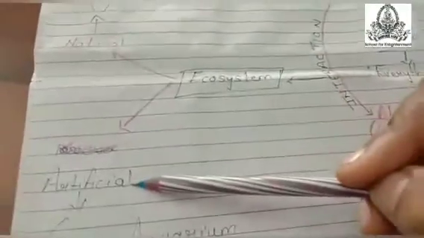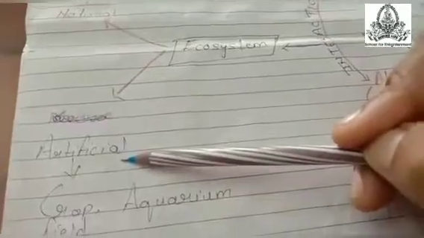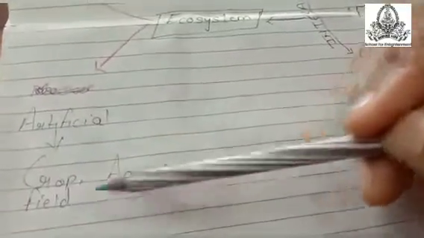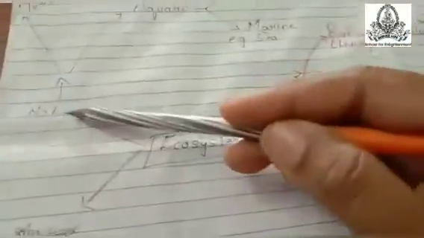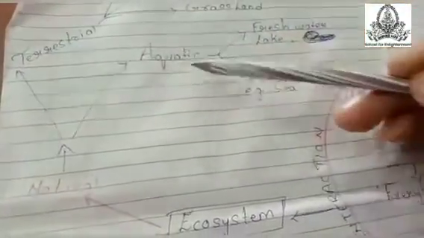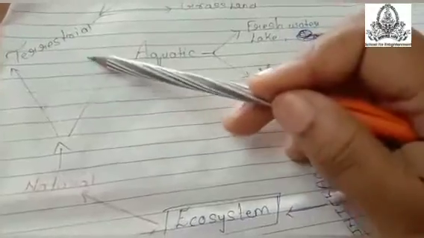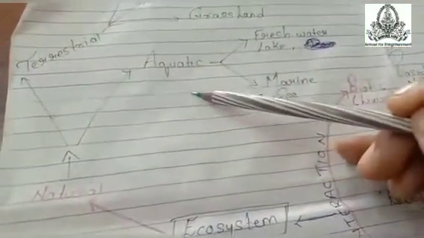Now there are two kinds of ecosystem, natural and artificial. Artificial means man-made, for example, crop field and aquarium. Natural is again divided into two main kinds, that is terrestrial and aquatic. Terrestrial means land, aquatic means on water.